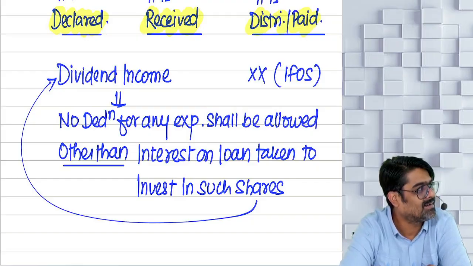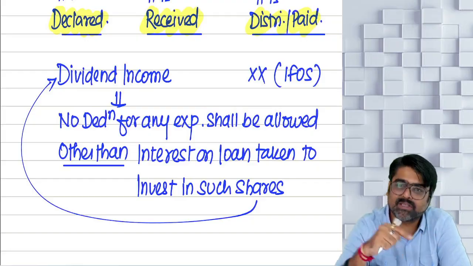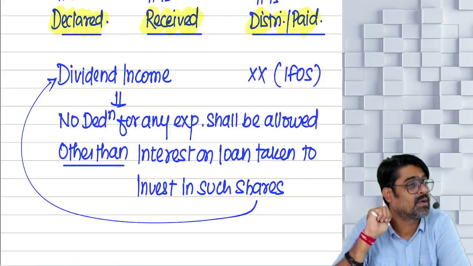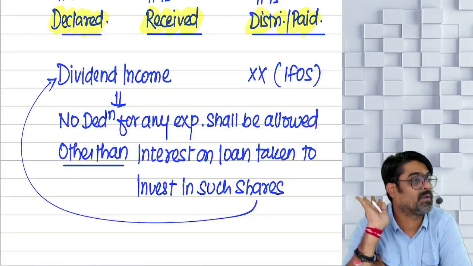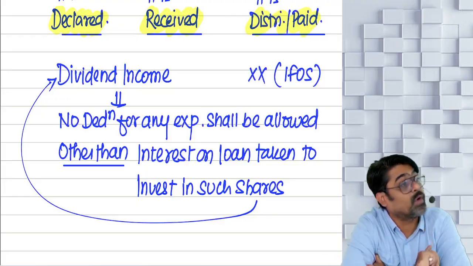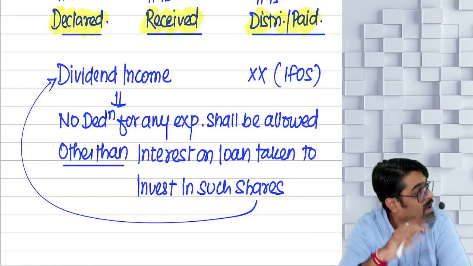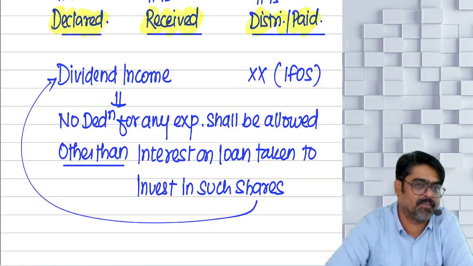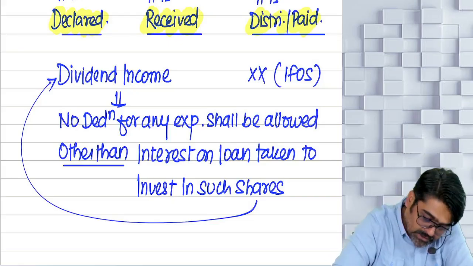So when you will charge dividend under the head IFOS, full dividend will be taxable. Will you claim any deduction for any expense? No. No expense will be allowed as a deduction out of your dividend income. But one expense you can still claim. What is that one expense?